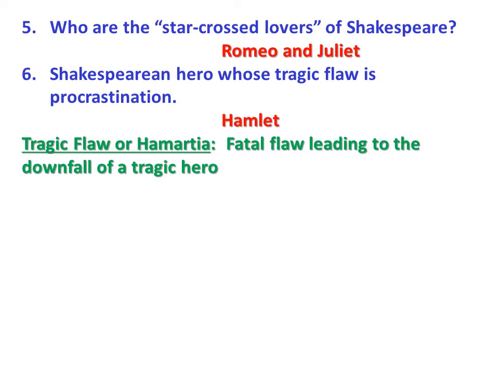Hamlet's delay in punishing Claudius, his uncle, that is, delay in avenging his father's death, is his tragic flaw. When Claudius was seen praying, Hamlet chooses not to kill him. That way he just postponed his act. That is what procrastination means, postponing what is to be done now.